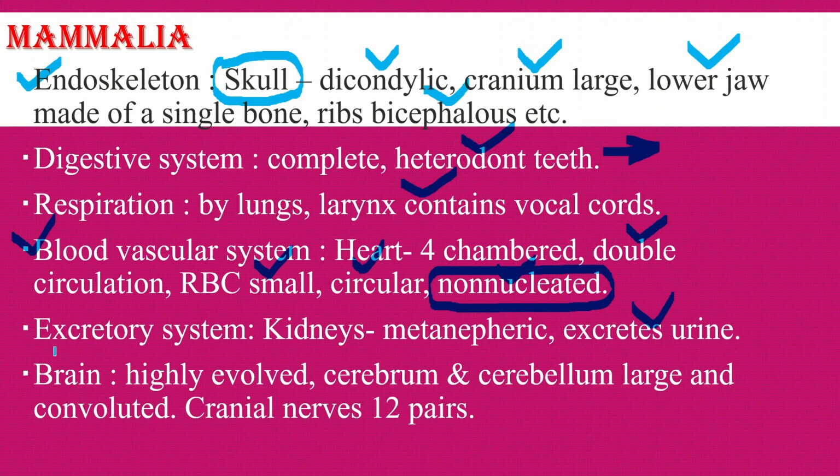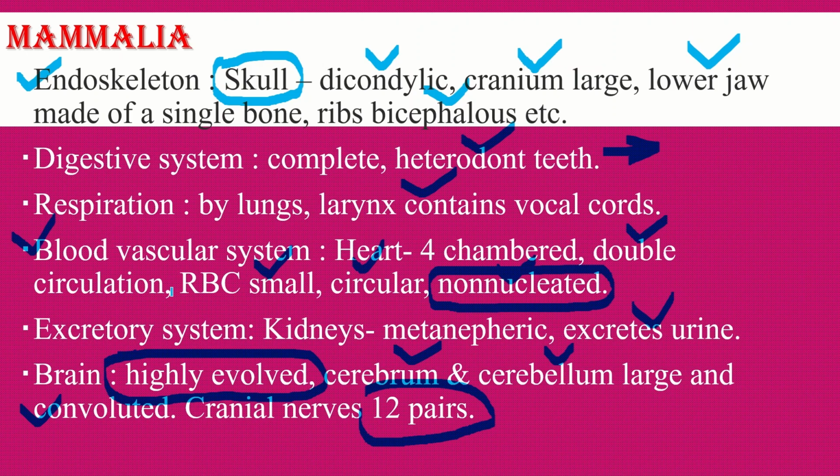The brain is highly evolved in mammals. There is a super brain in the case of human beings. Cerebrum and cerebellum are parts of the brain which are large and convoluted. They have 12 pairs of cranial nerves.